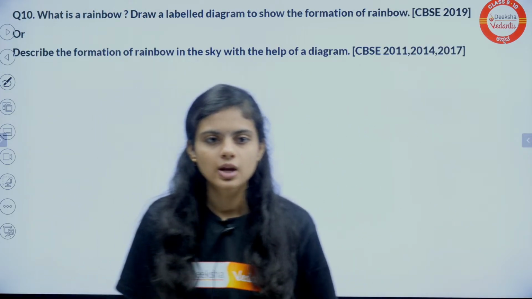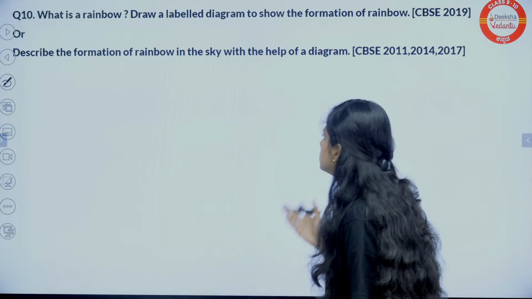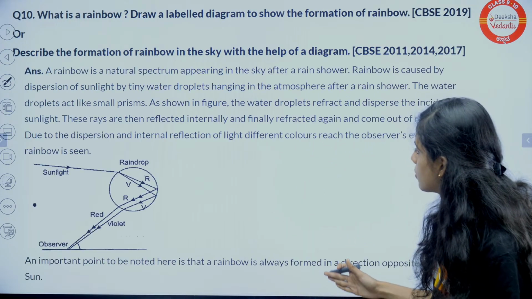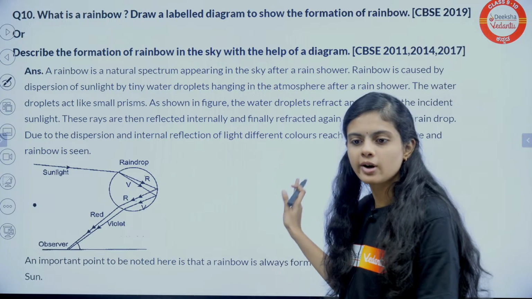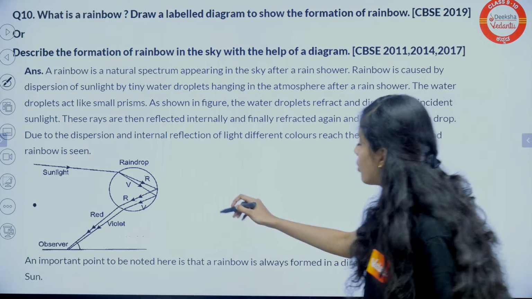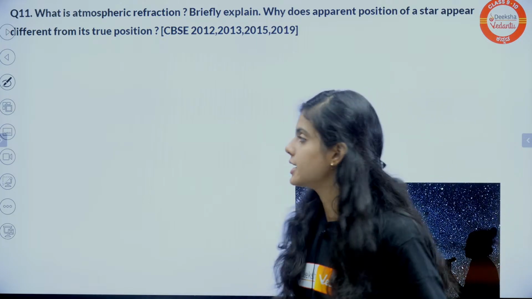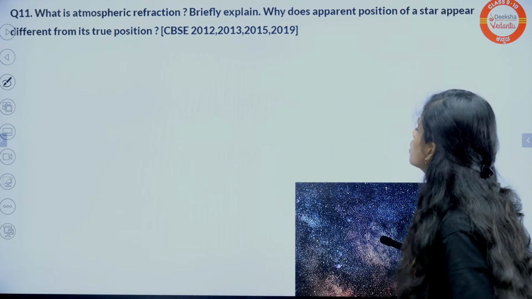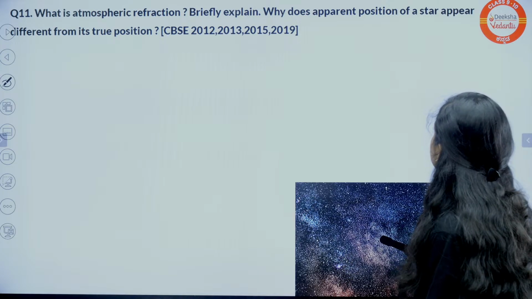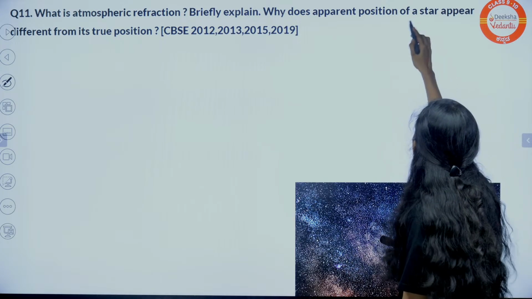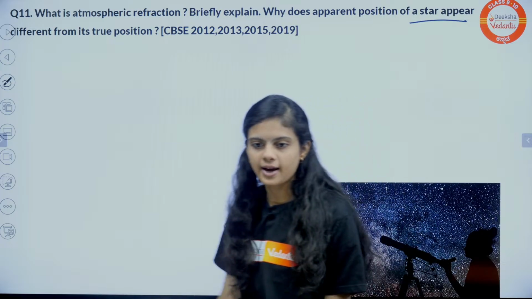Okay, easy one. Again, rainbow. What is rainbow? Draw the diagram. Okay, let's skip this question. Don't worry, I have more questions. Rainbow, we have been discussing from the starting of this session. Tell me now this. What is atmospheric refraction? Briefly explain why does the star appear at the apparent position.